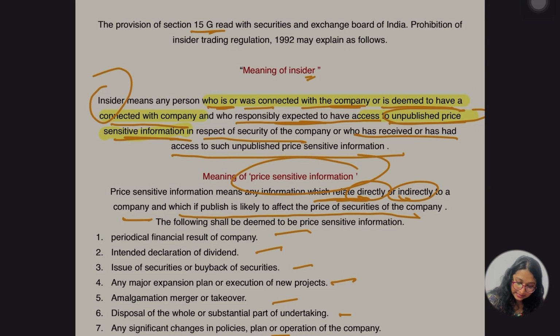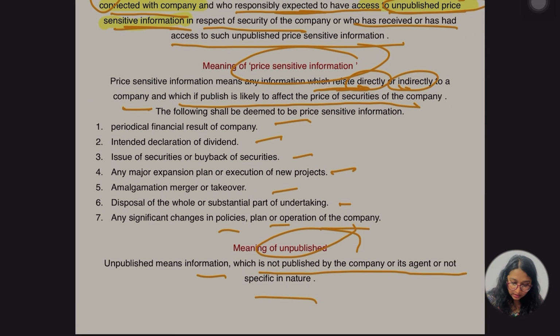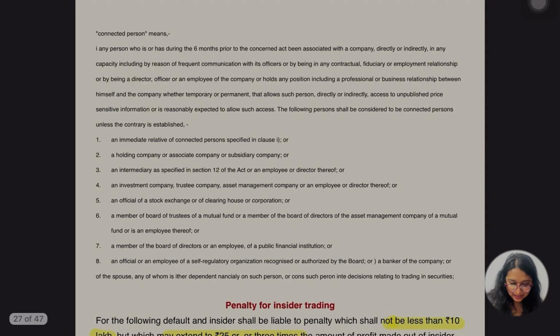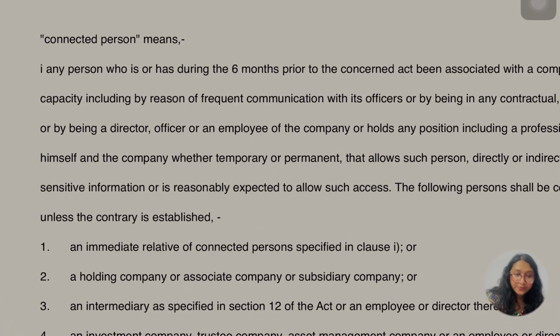ओके, the price sensitive information and the third, unpublished. Unpublished तो बहुत ईजी है, हमें पता ही है. ठीक है, now let's go for the term which includes insider, right?